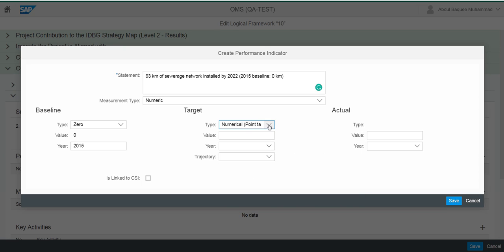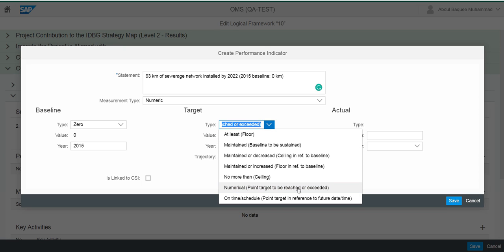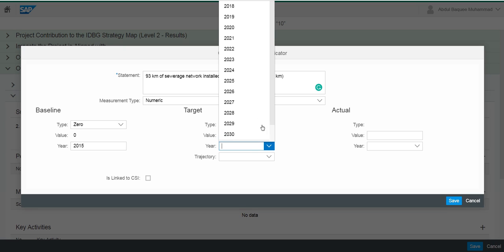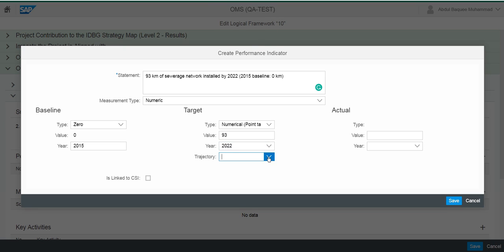I think this numeric point should be one of the most famous ones, because by nature we always try to define our CSIs in terms of reaching a certain point that needs to be reached or exceeded. Exceeded is even better. So here is 93 kilometers by 22, and of course it's an upward trajectory.